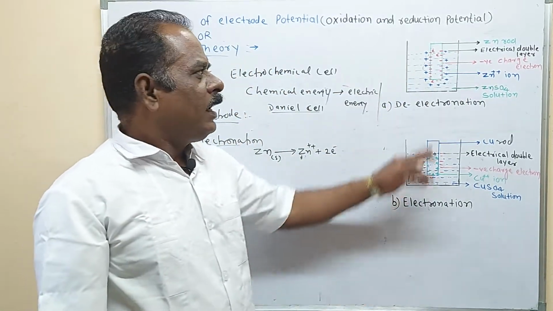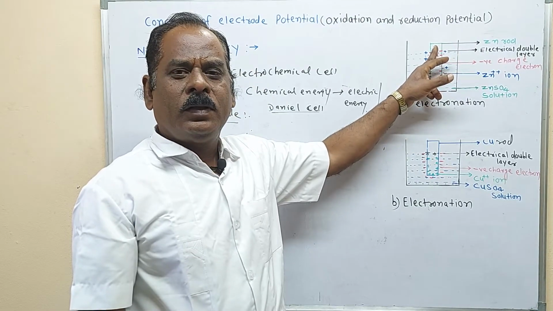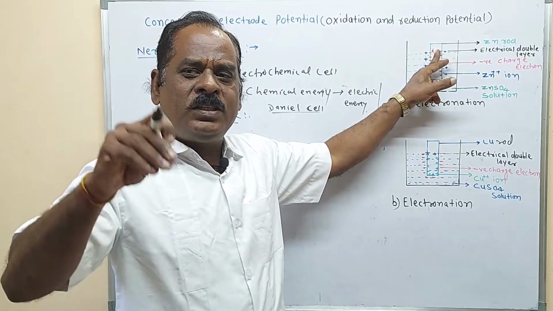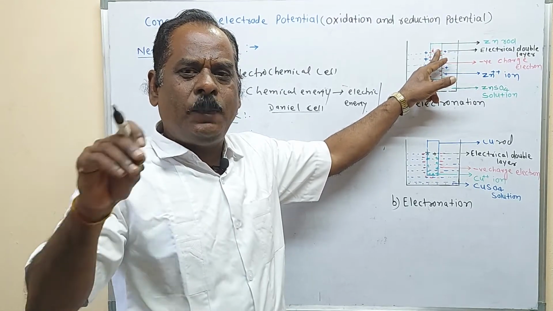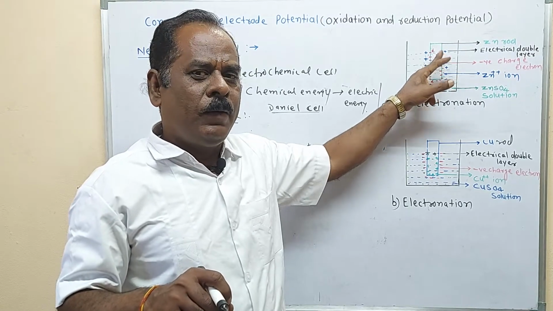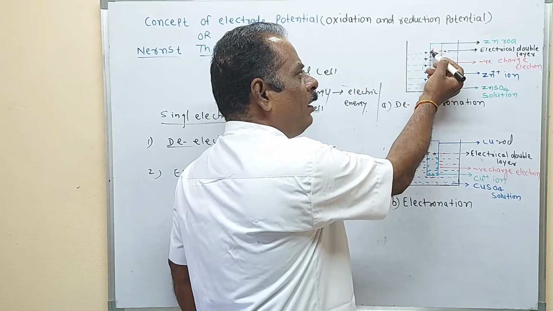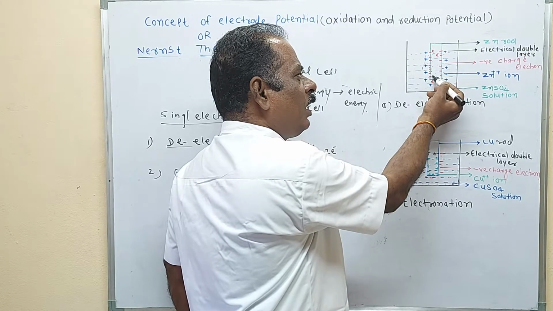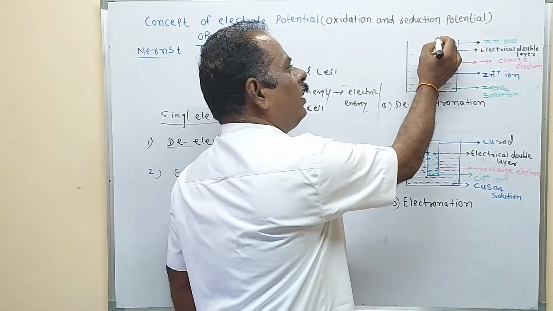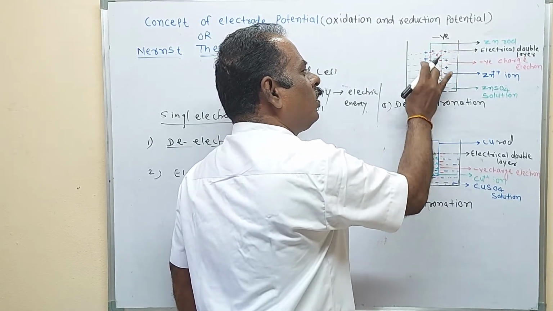It means that an electric double layer is formed on this rod, and the potential is, what is the potential? The charge present on the single electrode is called the potential. Here, which type of potential is developed? You see on the blackboard carefully in the figure, which charge is present on the metal? Negative charge is present on the metal because it loses electrons. Therefore, the electrode acquires which charge? Negative charge, because cations go into the solution.